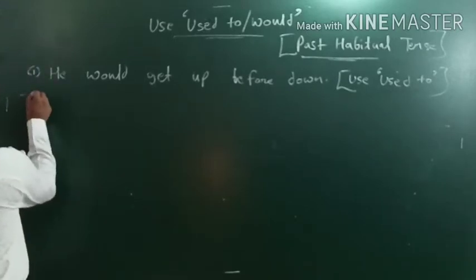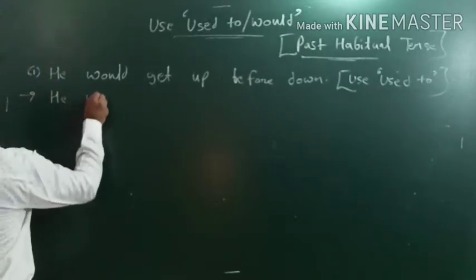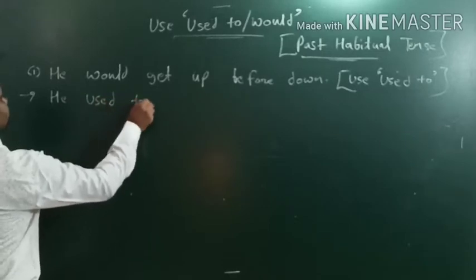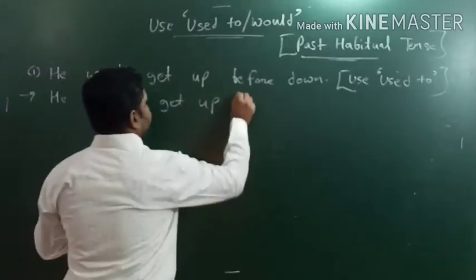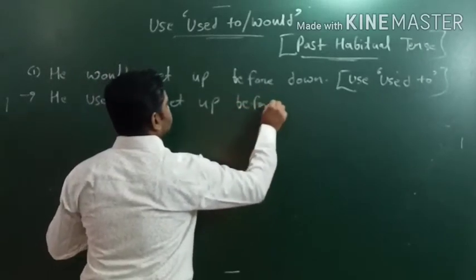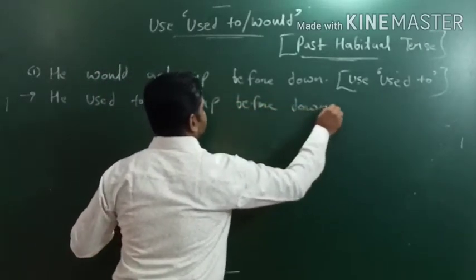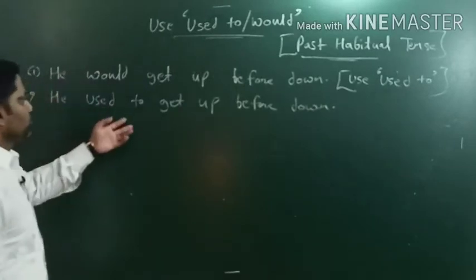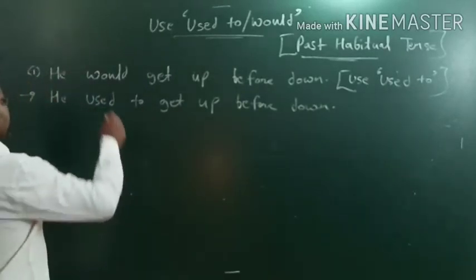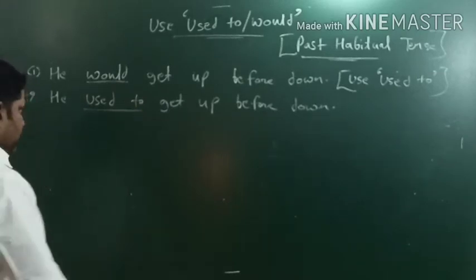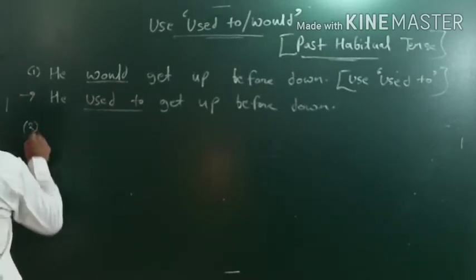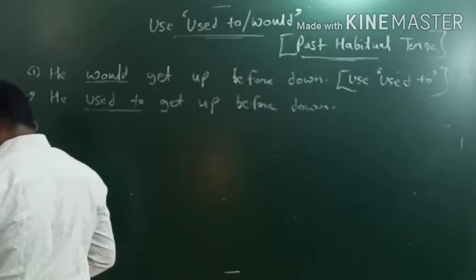So how will we deal with that? He used to get up before dawn. So what I said, he used to get up before dawn. In place of would, we have used to. Okay, so let's check out another example. दूसरा example देखते हैं.